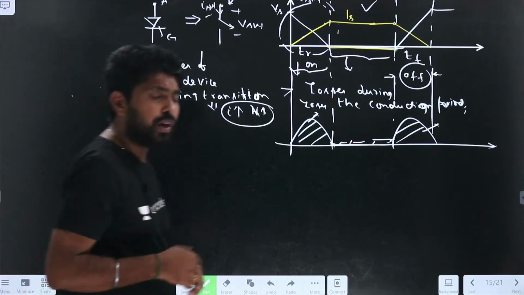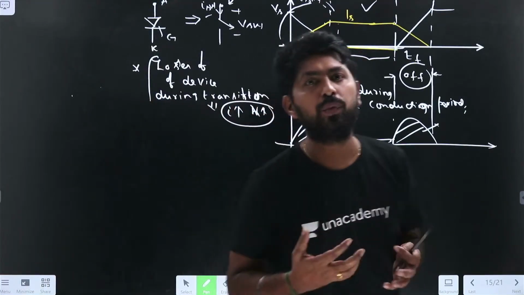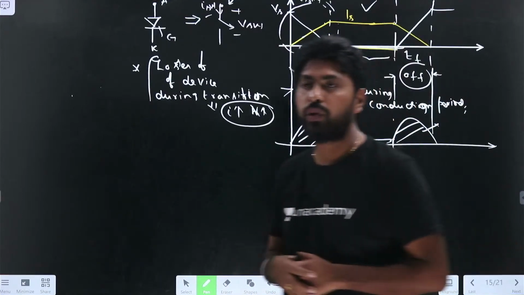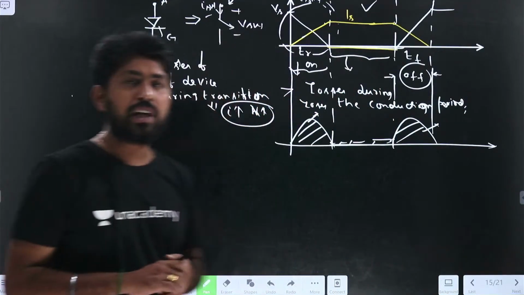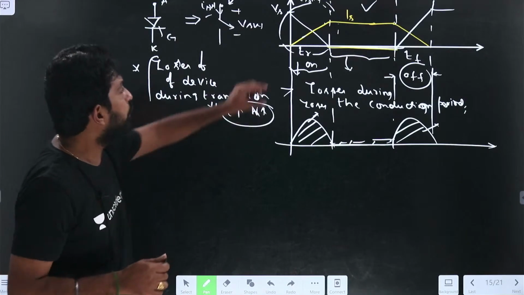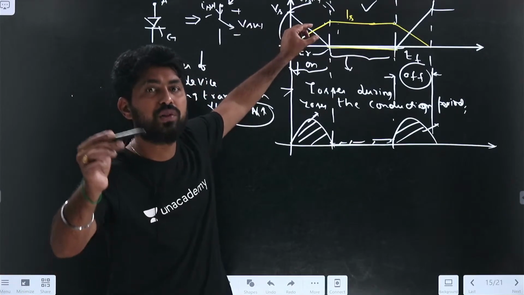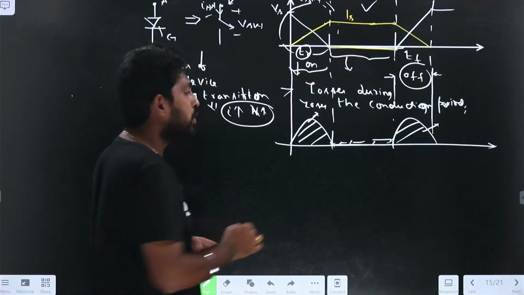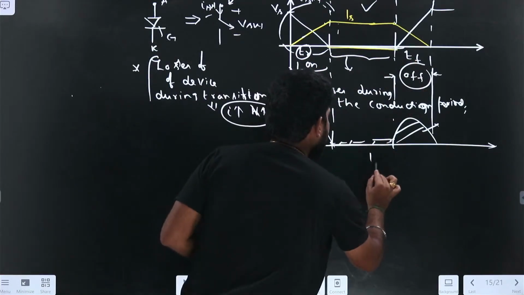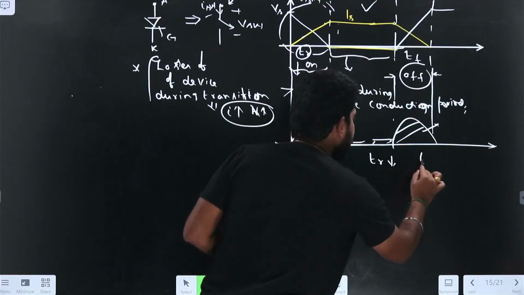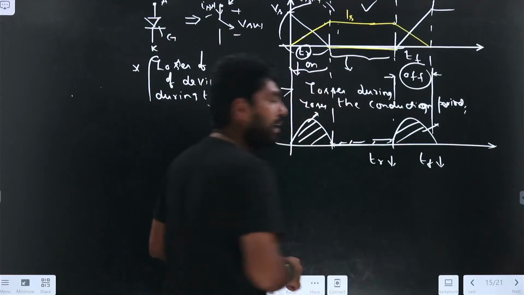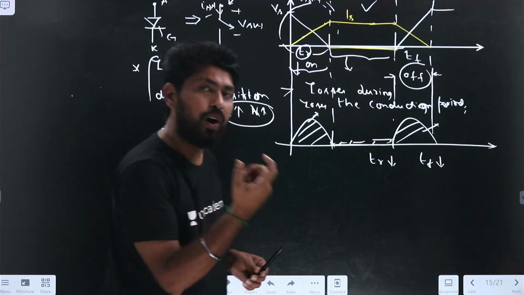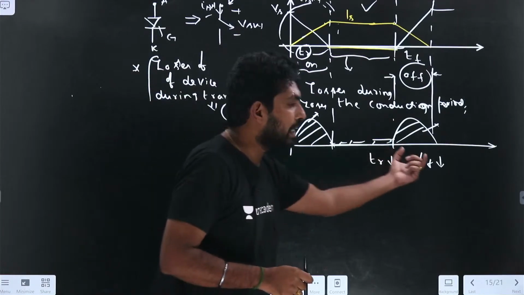Now, to reduce the losses, what do we have to do? We have to reduce TR and TF, right? What is TR? This is the on delay time, and TF is the off delay time.